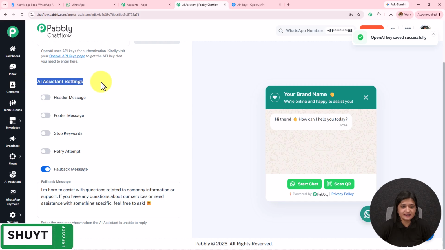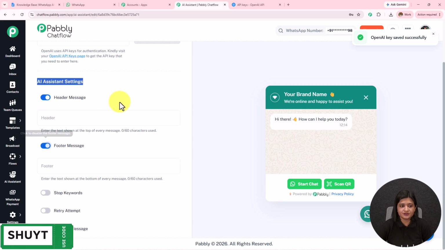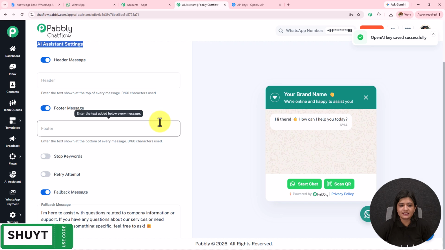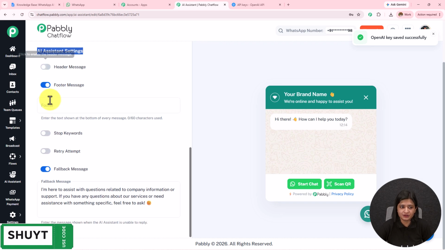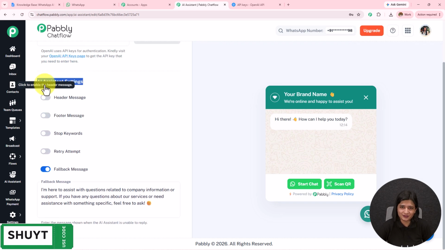Then we have this AI assistant settings. If you want to provide the header message and the footer message, you have to toggle on these buttons, and whatever message you enter, it will start appearing. I do not require this, so I'm going to toggle this off for now.